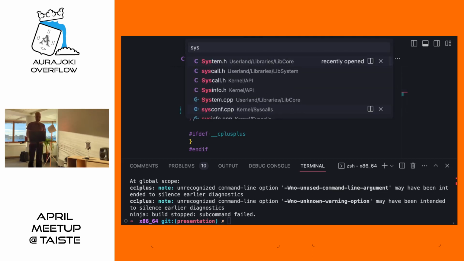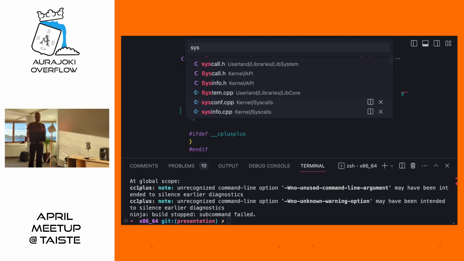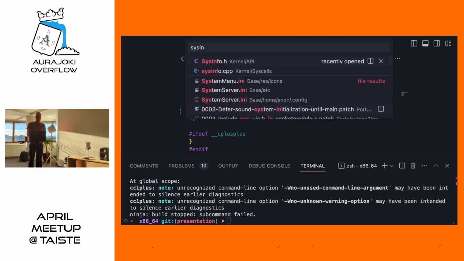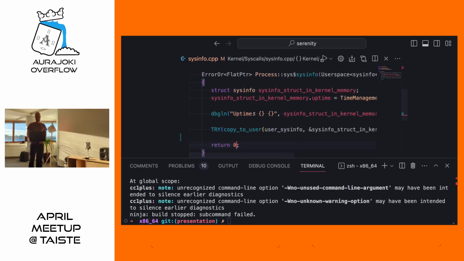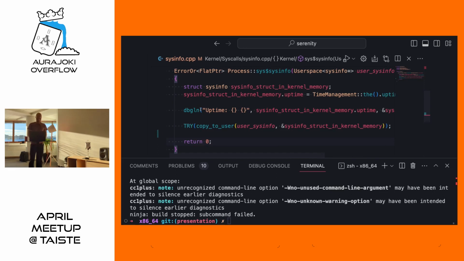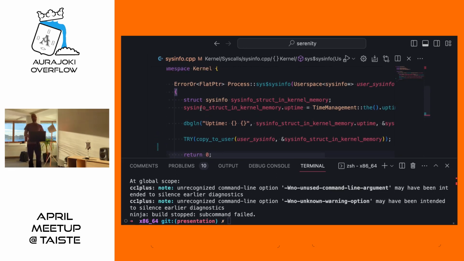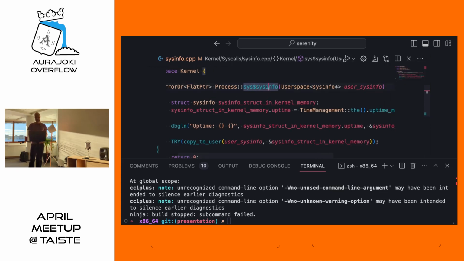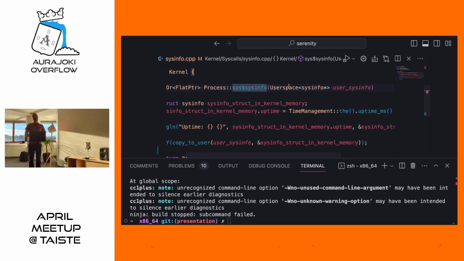Then the actual implementation of the system call. I have again made this pretty far along already. This looks a bit weird. Not that many lines of code though, so let's digest this a bit. So first this weird thing, $, sys, whatever. Then the name. Then we take as an argument the sysinfo structure we just took a look at. This had the uptime member. All right, it's an argument, interesting.